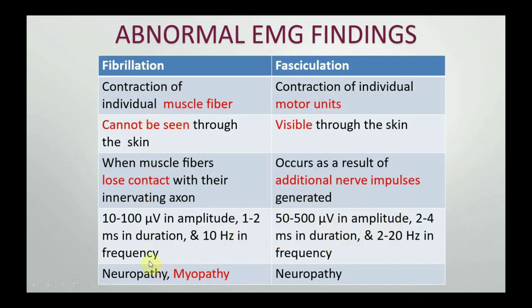Fibrillation is usually seen either in neuropathy or in myopathy, so both of these can produce fibrillation, while fasciculation is usually seen in neuropathy only. So if there is fasciculation, there are chances that the nerve is damaged more than the muscle.